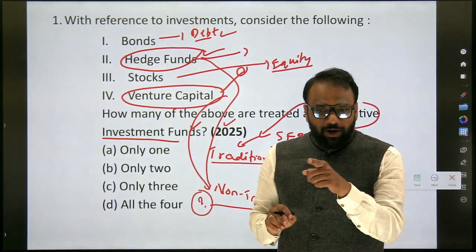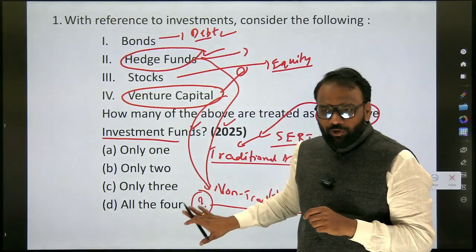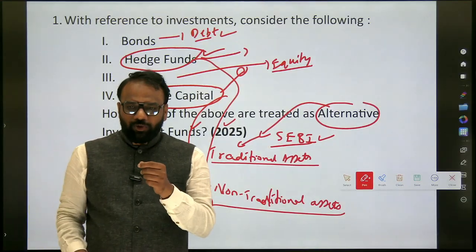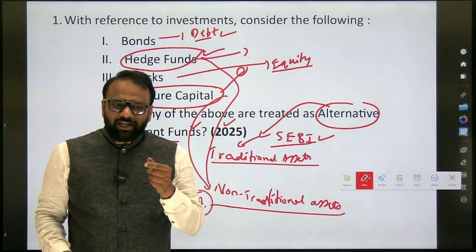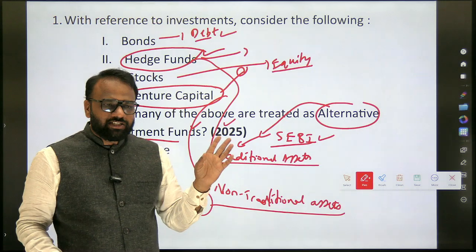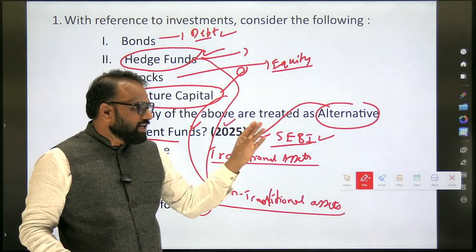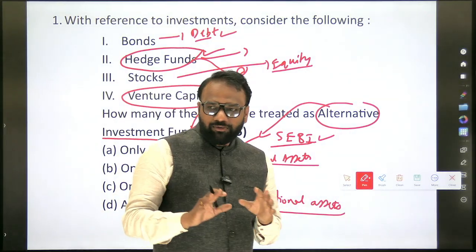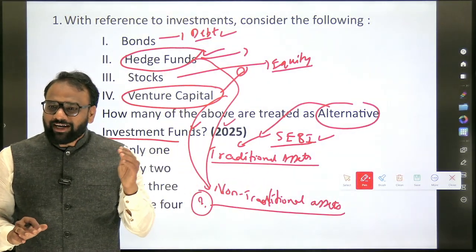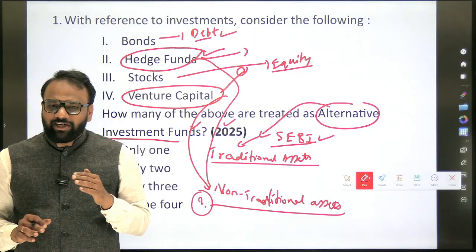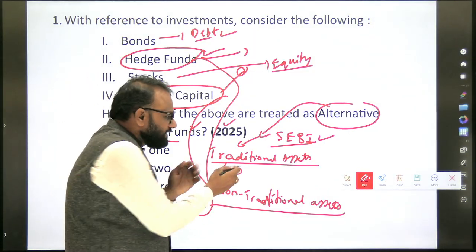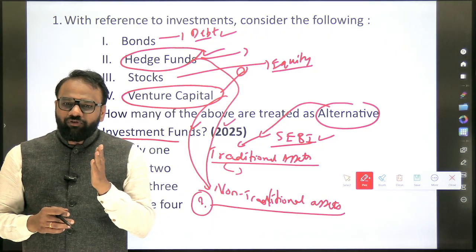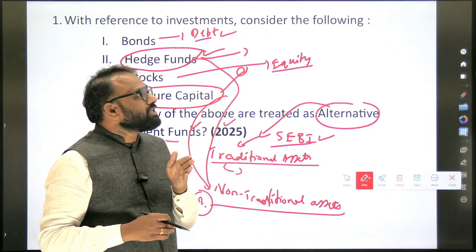In our notes I have updated it, so you can just go through that content. I am unable to recall the exact page number. There I have mentioned which are considered non-traditional assets, investment in which is considered alternative investment funds. When it comes to traditional investment, we already know about bond and stock. In the notes I also listed the other things which are considered traditional investment. If I ask you one example, a very famous investment fund is mutual funds.